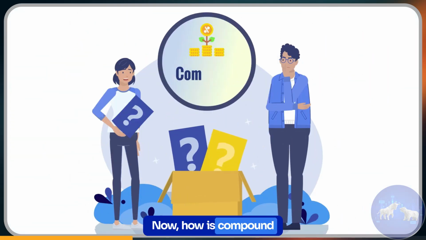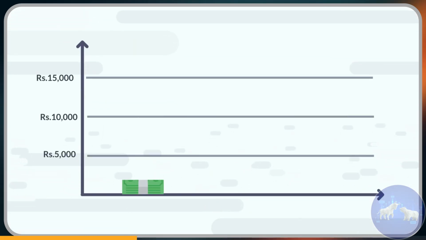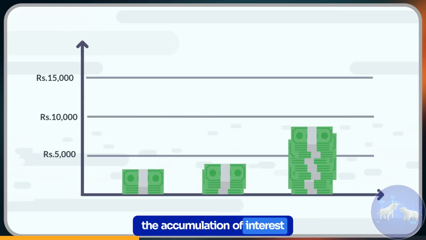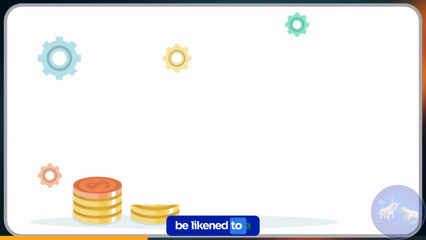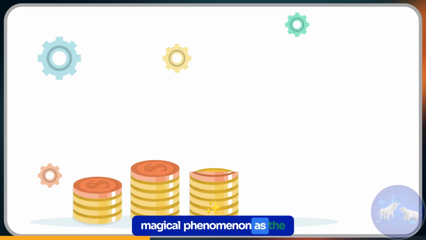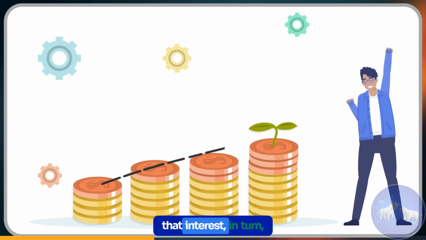Now, how is compound interest different, you may ask? Compound interest is distinct because it allows for the accumulation of interest not only on the principal amount, but also on the interest previously earned. This compounding effect can be likened to a magical phenomenon, as the money you deposit continues to generate interest, and that interest, in turn, also earns interest.